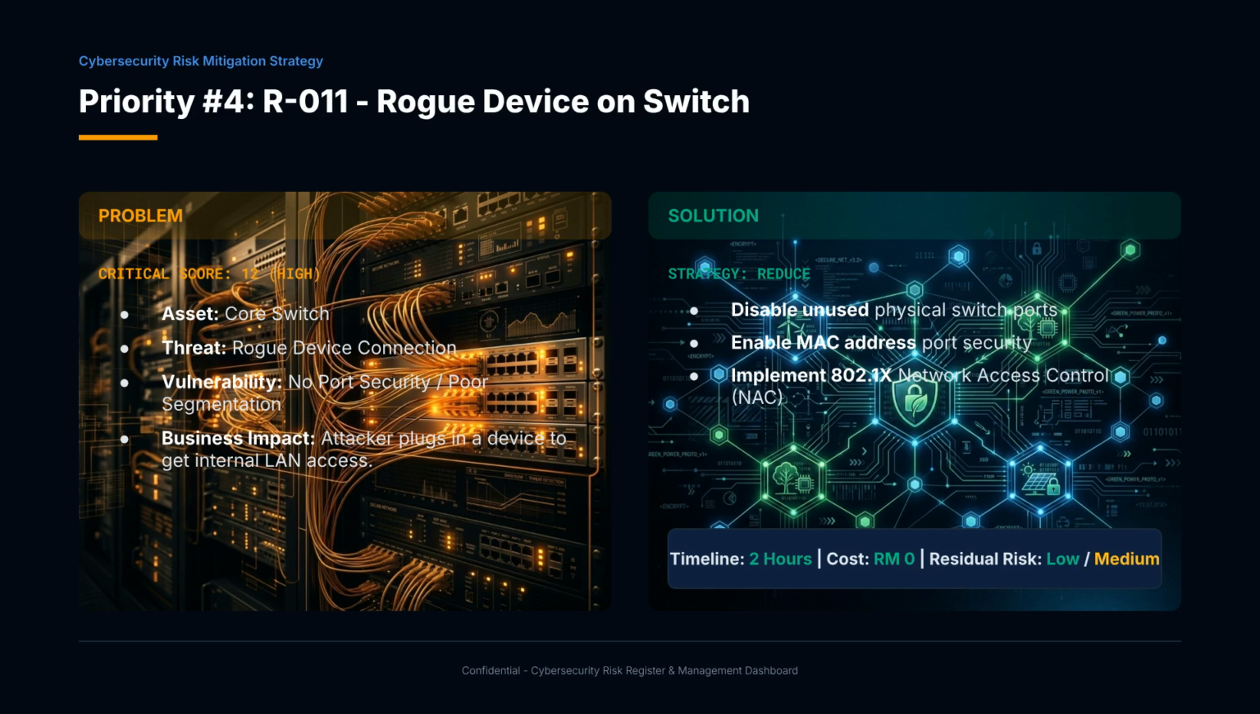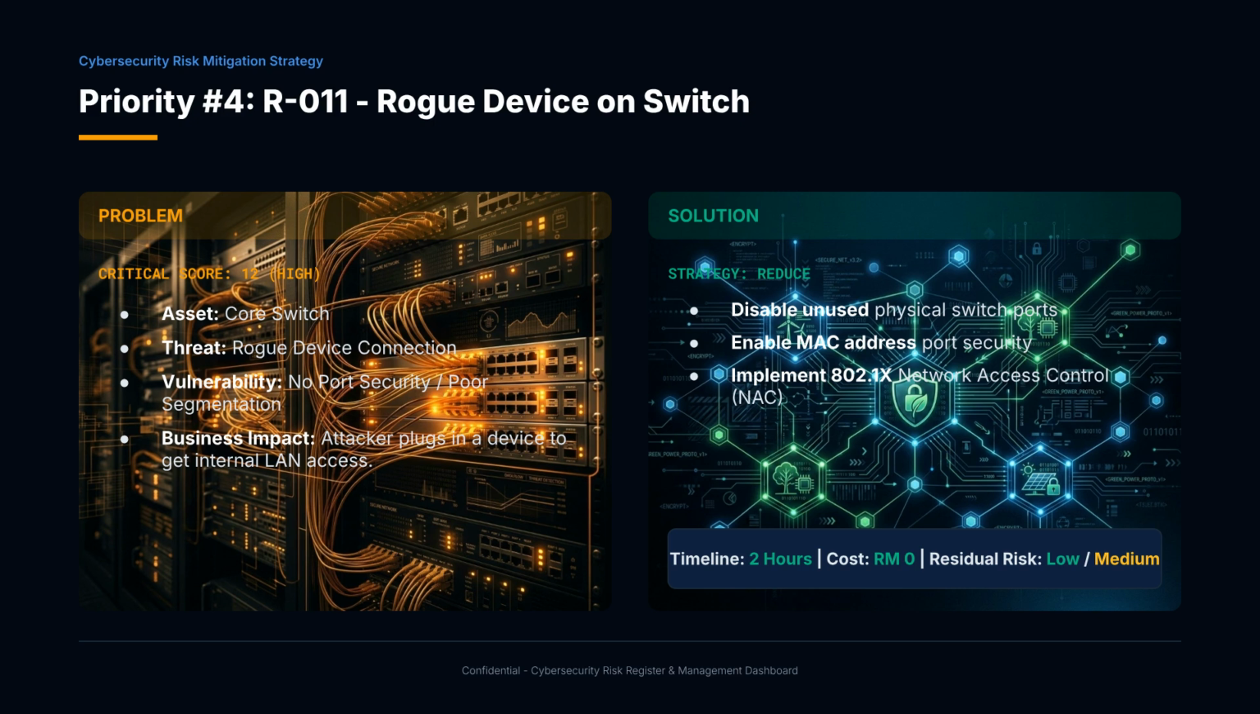Our fourth priority is R011, Rogue Device on the Core Switch. A visitor or contractor could connect a rogue device to an active network port. Without port security, the device could obtain an internal IP address and gain unauthorized access to the network. This is a high risk with a score of 12.